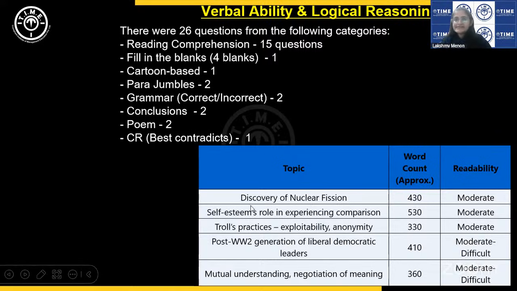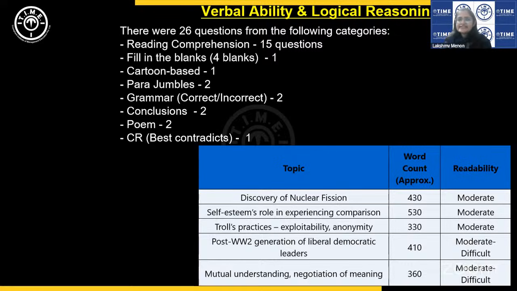There was one passage on the discovery of nuclear fission and how from that we can understand that science is not really moral or immoral per se. The field of science is not inherently moral or immoral. It doesn't have any moral principle. Science is about facts and objectivity. That is the concept here. It would have been a moderate read for most students.